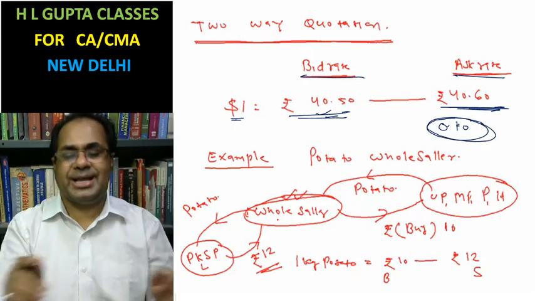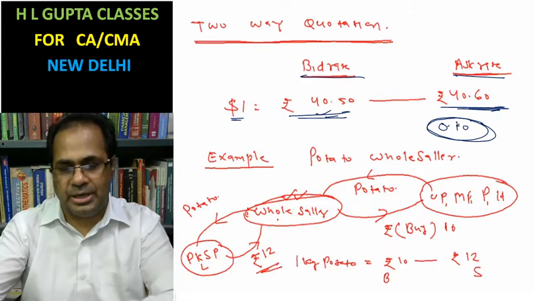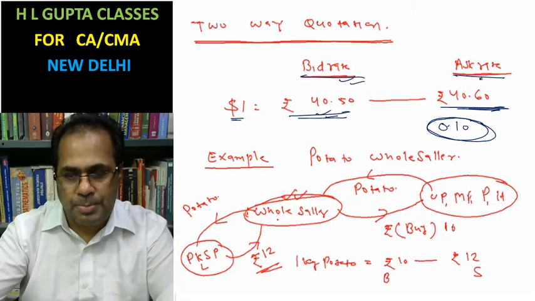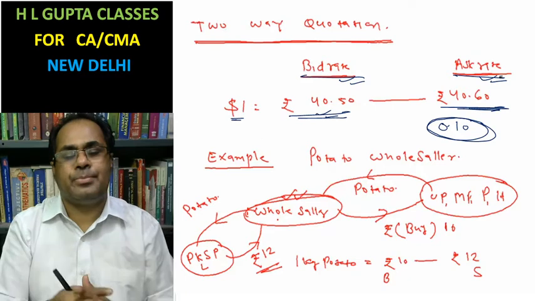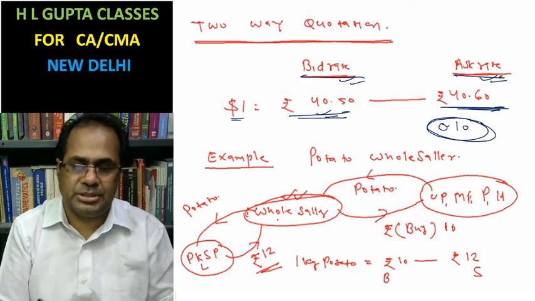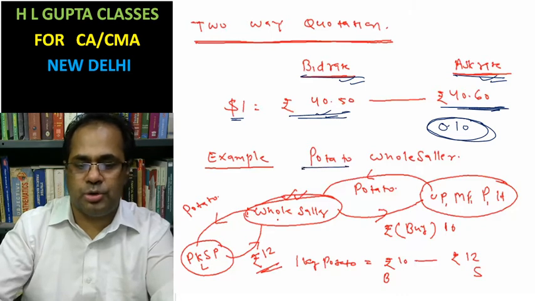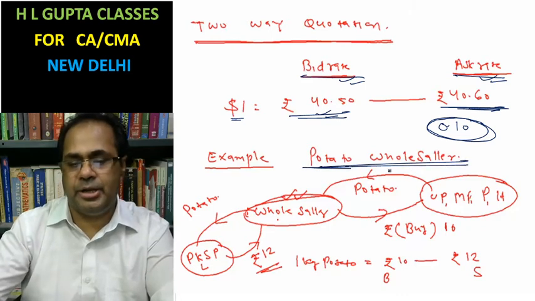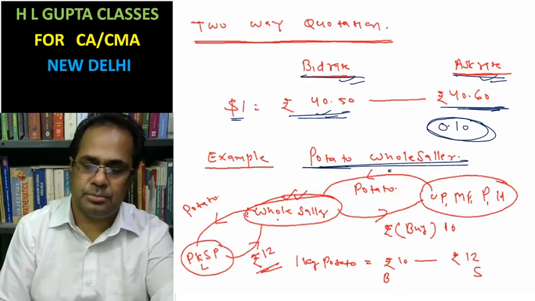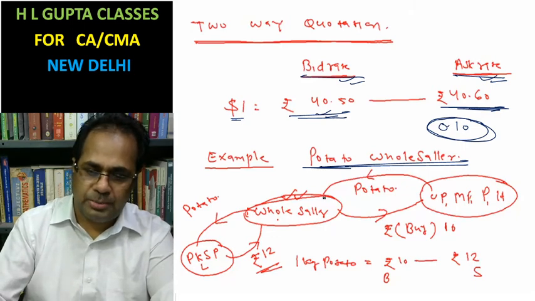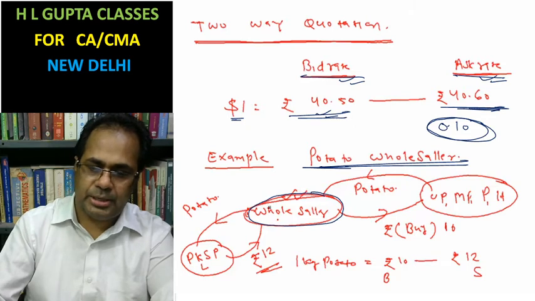Now in what cases to apply the bid rate and in what cases to apply the ask rate, that we have to understand. I am going to discuss the potato wholesaler in a wholesale market. Suppose this is a wholesale market, and someone is going to buy potato from this wholesaler.